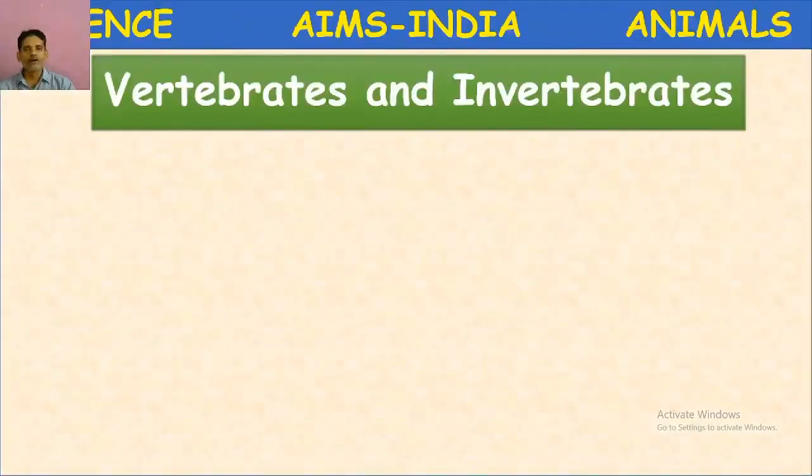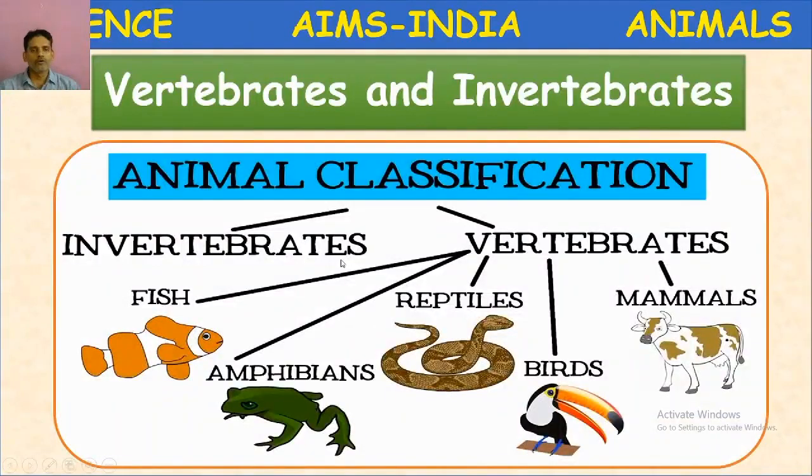Vertebrates and invertebrates. Once again, let us see some characters. Classification. Animals are classified into two groups, invertebrates and vertebrates. Invertebrates include insects, spiders, snails, worms. These all come under invertebrates. What are invertebrates, children?